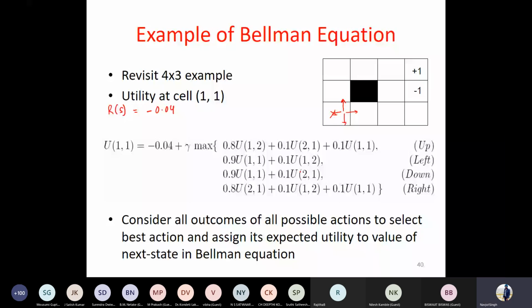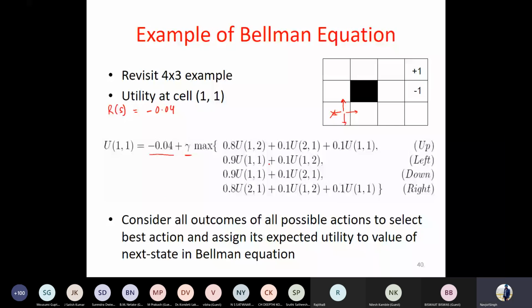Let's use the Bellman equation. The Bellman equation says the utility of a given state is given by the reward for that state. The reward is minus 0.04. Then there will be a discount factor gamma, which is between 0 and 1, and then the maximum over actions, but I don't know which action I should take. So let's try all of them one at a time and see how things change.